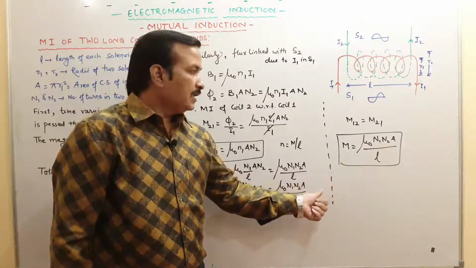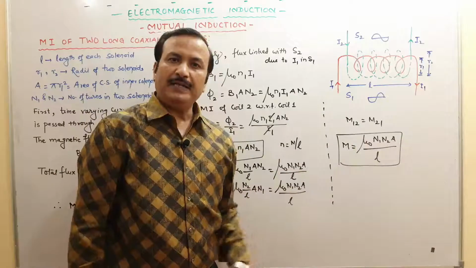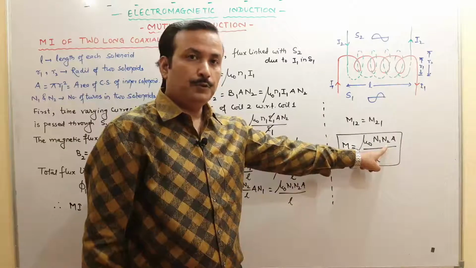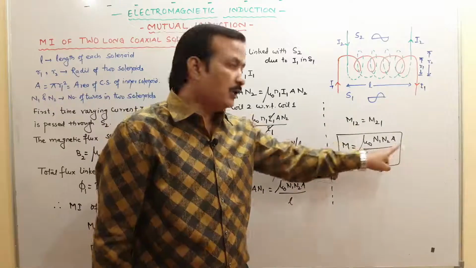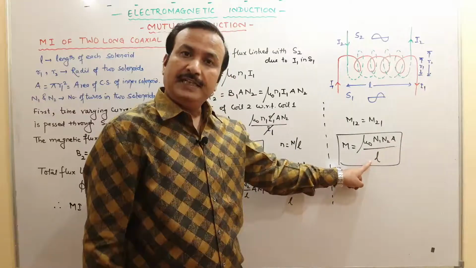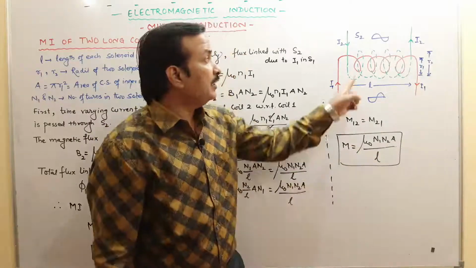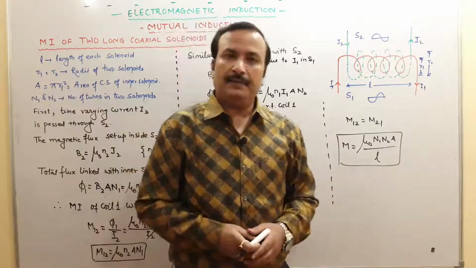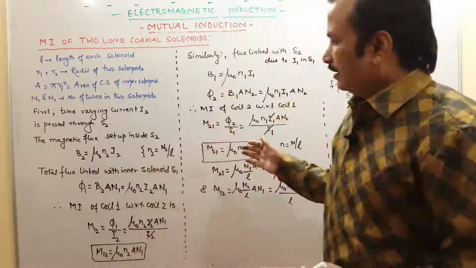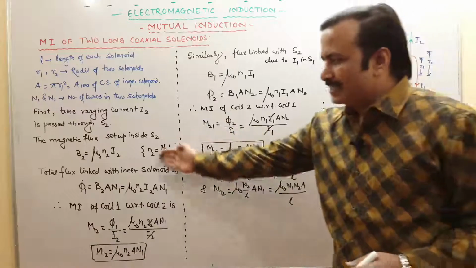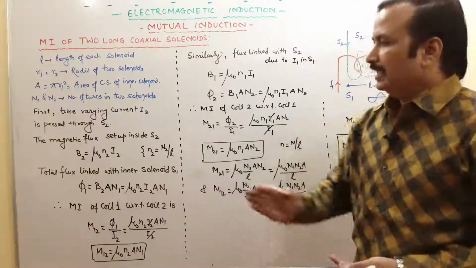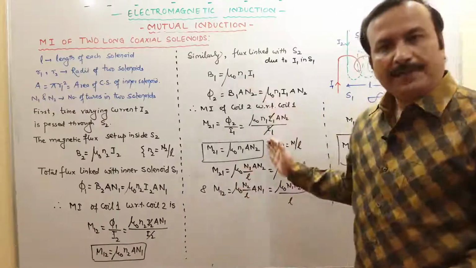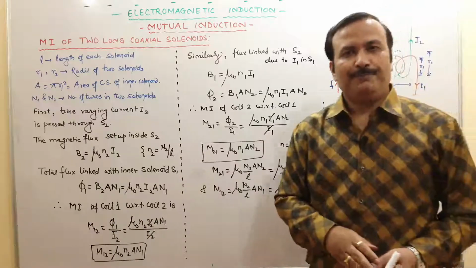Hope it is clear. So ultimately on what factors this depends? You can see it depends on number of turns of both the solenoids, area of cross section of the solenoid, length of the solenoid inversely proportional, and also it depends on the orientation of the solenoids. आपने solenoids को किस तरह से रखा है उस पर भी ये depend करता है, right? So I hope it is clear. बहुत difficult नहीं है, एक ही step है. आप एक step याद रखेंगे कि पहले हमको magnetic field देखना है, flux देखना है, then mutual inductance देखना है, that is flux upon current. Similarly, you have to apply for the other one. You will find both are same, right?